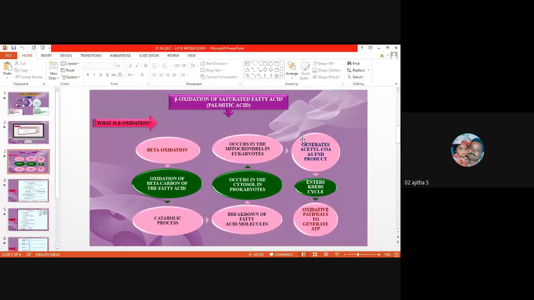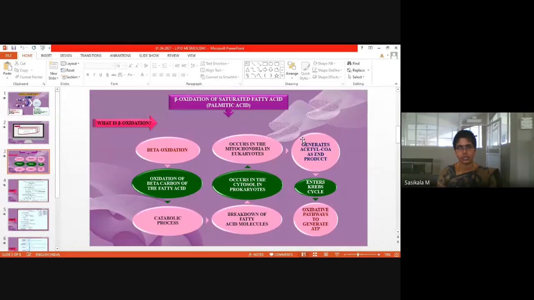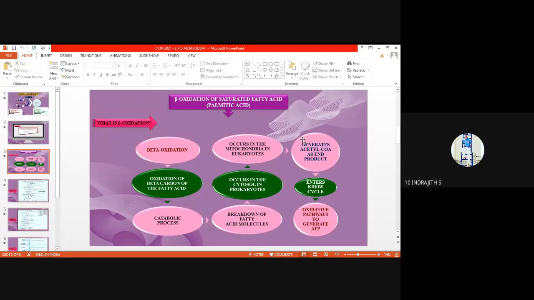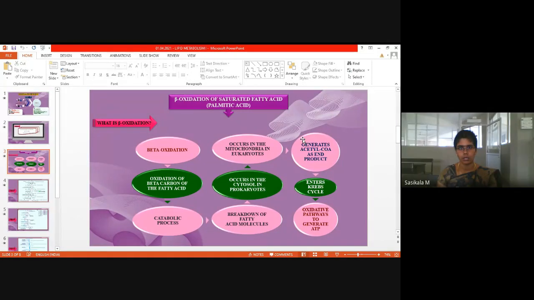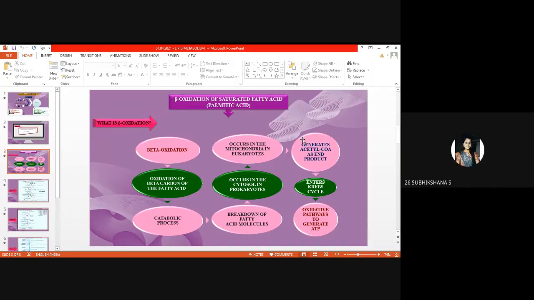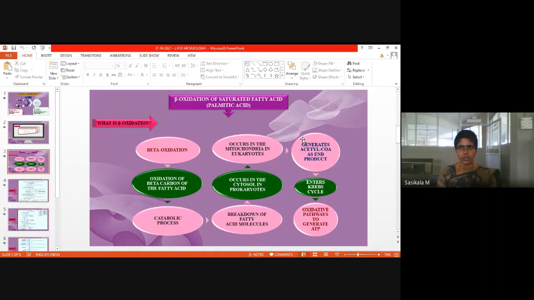Glycogen. Stored glycogen also will be utilized during fasting. The glycogen stored in liver and muscles also will be utilized for energy purpose.